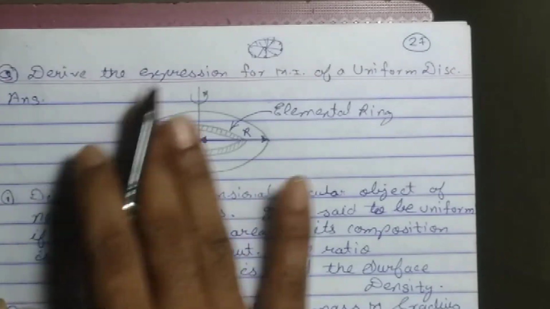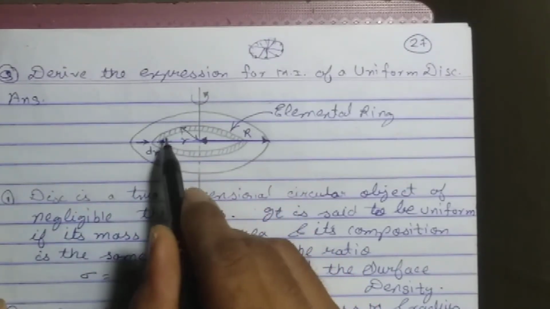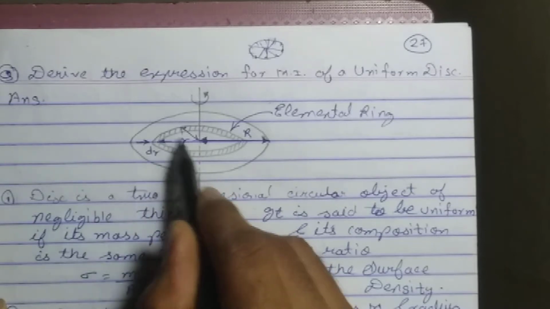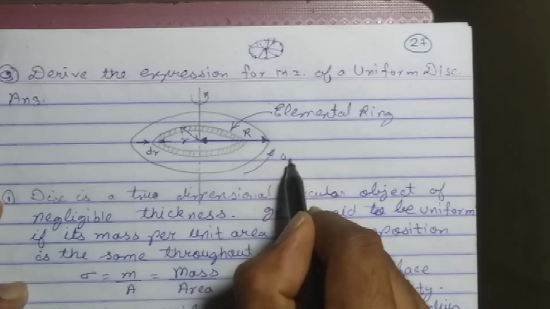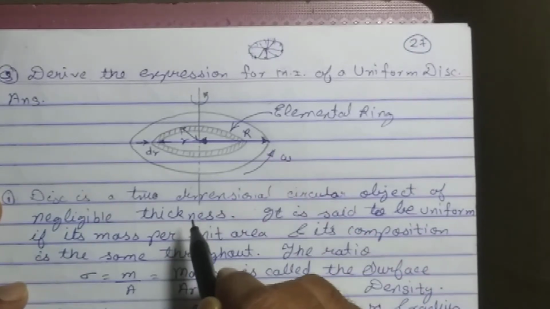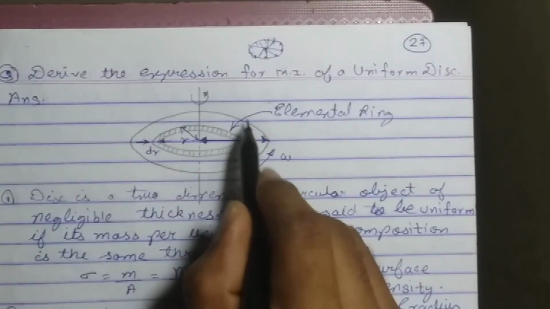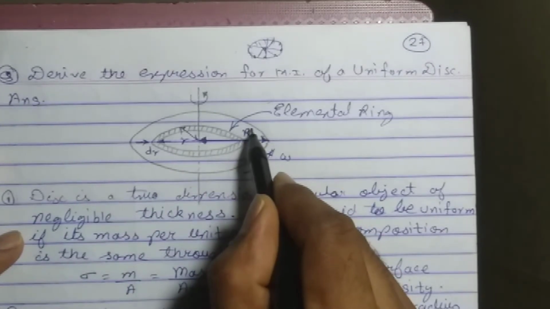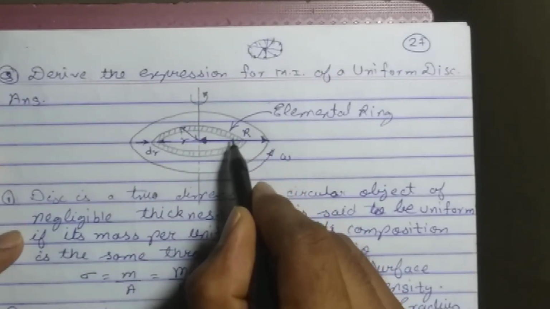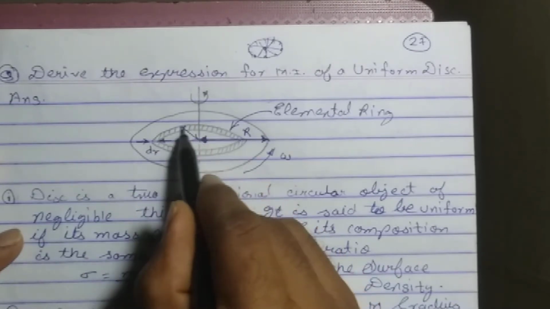A disk consists of what? A solid circular plate. So every particle is at a different, distinct distance from the axis of rotation. So students, here I consider a disk which is rotating about its own axis with angular velocity omega. Now it is difficult to find the moment of inertia of this particular disk. So what I will do is divide this disk into n number of circular rings. So this part consists of what? One ring. Only a ring.